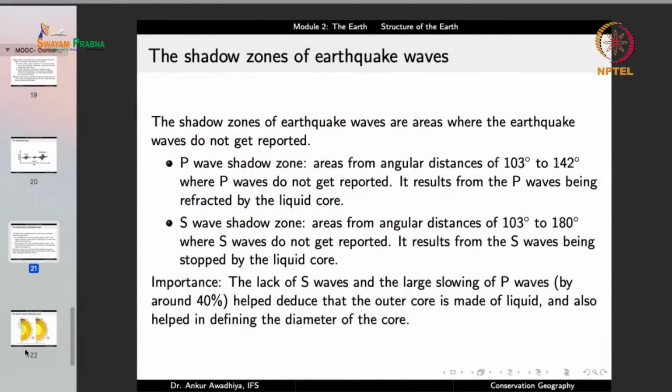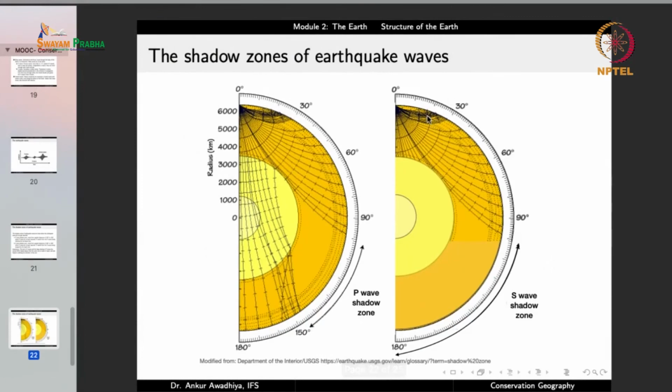Now in the case of S waves, as soon as a wave reaches the liquid portion, it stops there. It cannot pass through the liquids. And so you will find that the S waves move like this. They just touch the surface of the liquid portion. They come to this point, and from here to here you have the S wave shadow zone.